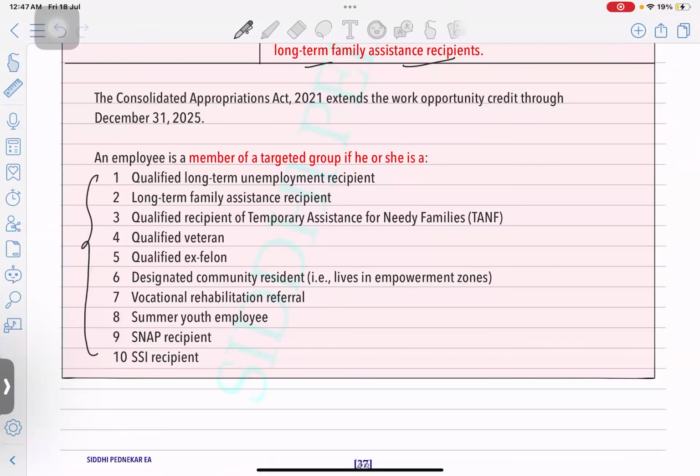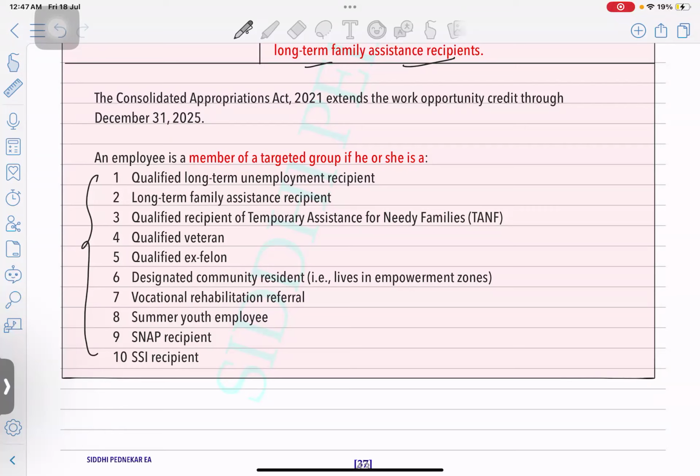Okay, the list of 10 categories. You can just go through it. I'm not explaining it in detail, but later in the regular class I'll explain this one by one in the details. But since this is a summary recap, I'm just going to quickly read through the targeted group members, and I'll explain whatever is relevant. Okay. So qualified long-term unemployment recipient, who is unemployed for a very long term, they are receiving unemployment benefits. They are called a targeted group.